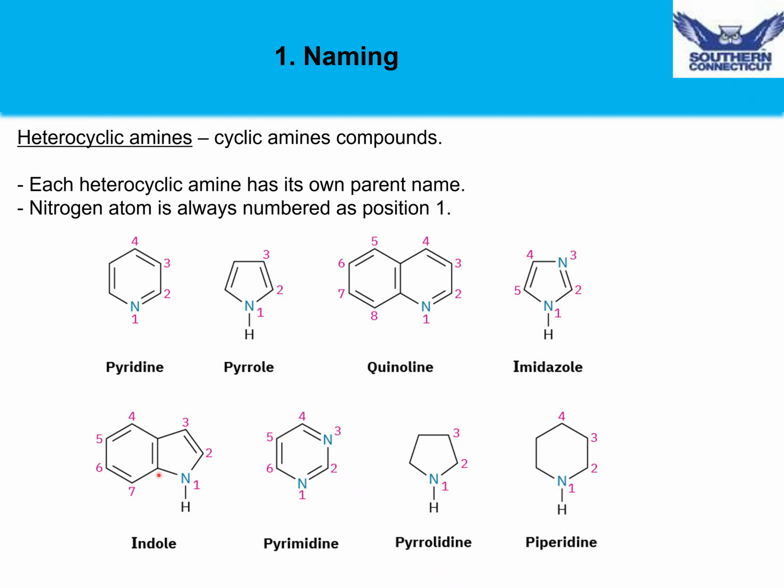Indole is another aromatic compound, which has a pyrrole attached to a benzene. Pyrimidine is similar to pyridine in that it has a 6-member aromatic ring, but it has 2 nitrogens instead of 1. Pyrrolidine is a 5-member ring with no aromaticity, and piperidine is a 6-member ring that is also not aromatic.